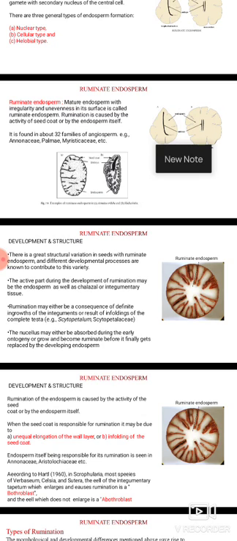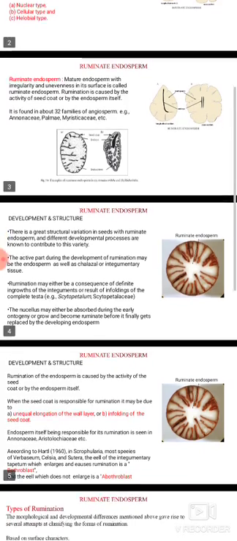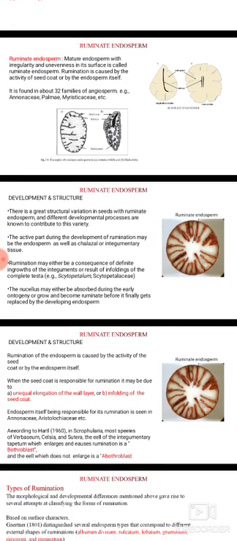The free nuclei formed remain suspended in the cytoplasm of the central cell, and hence the endosperm is coenocytic and nuclear in nature. Later, the wall formation may take place in a centripetal manner. The best examples for nuclear endosperm are Cocos nucifera and Areca catechu.